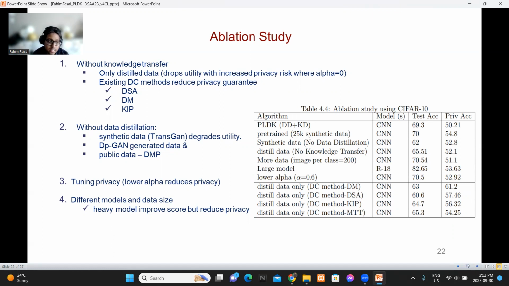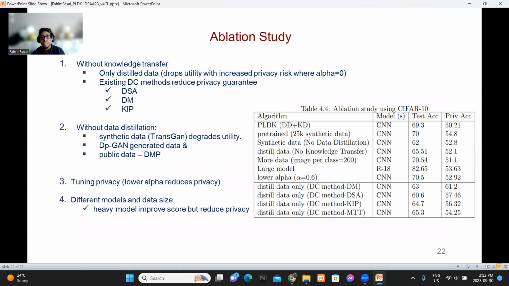Without data distillation, we tried to use synthetic data to transfer the knowledge. In case of synthetic data, we use TransGAN, one of the state-of-the-art methods that can ensure better performance. It has a FID score of 9.2, but still it degrades utility by almost 4 to 5%. We use DPGAN, which deteriorates privacy a lot because it adds noise to the gradient of the model. And we also use public data, which results in comparable performance to DMP. So the data distillation and noise distillation combination ensures the best privacy utility trade-off.